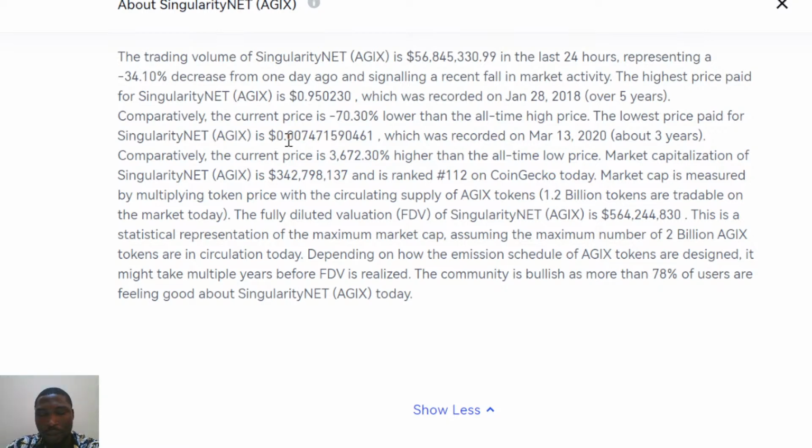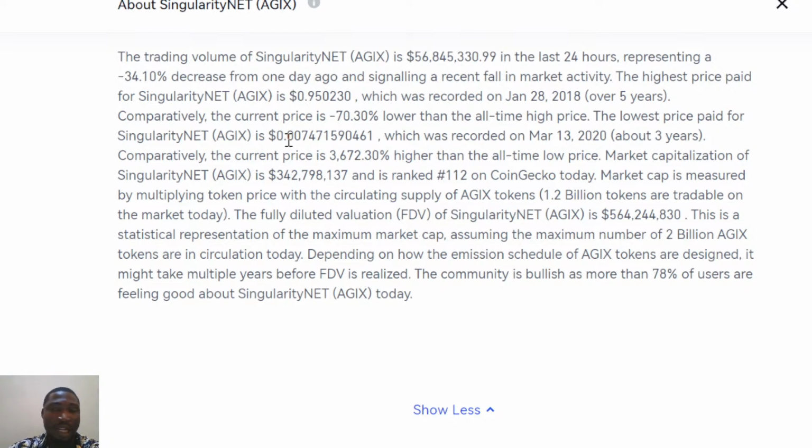Now, one other important thing we need to know is the fully diluted valuation of this token that we're talking about, which is around billions of dollars that we can see.